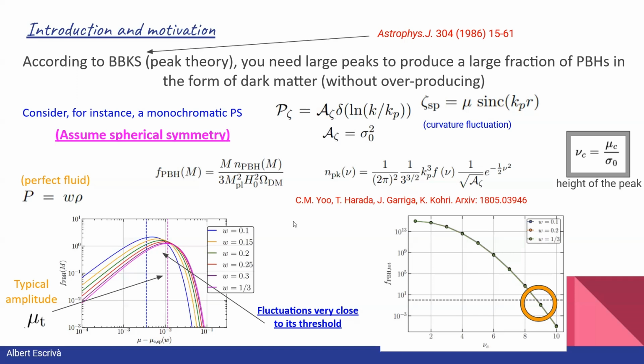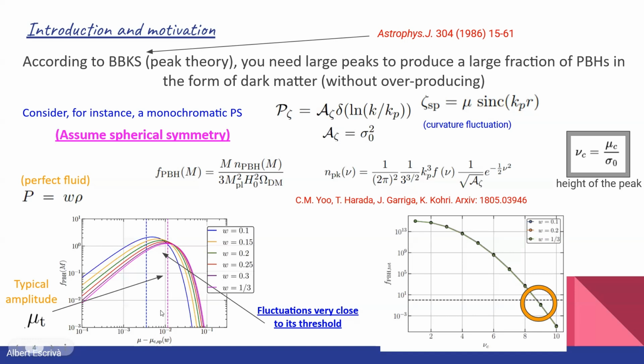Using a specific statistical methodology for accounting for these peaks and obtaining a mass function, we can obtain, for instance, the left figure, which corresponds to the mass function for different equations of state. What is interesting is that the peak value of the mass functions corresponds to a value of the amplitude mu very close to its threshold value. You can see in this case it is around 10 to the minus 2.